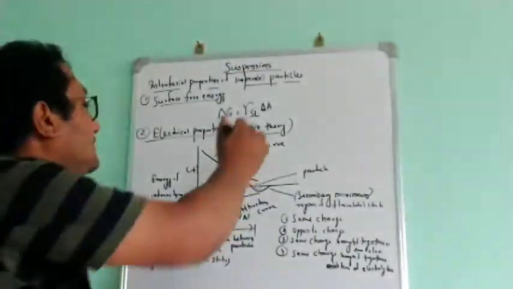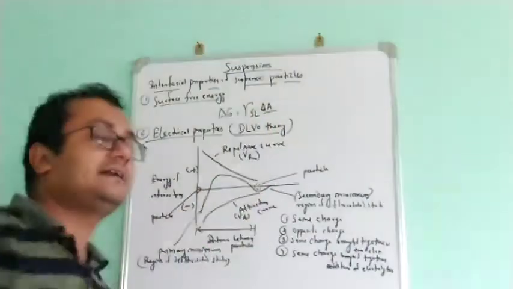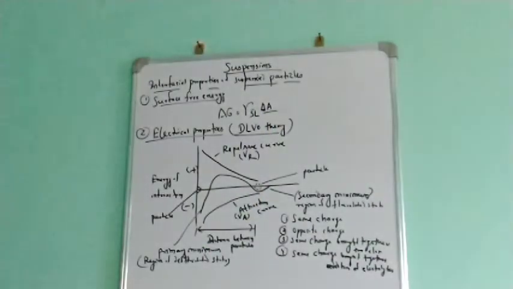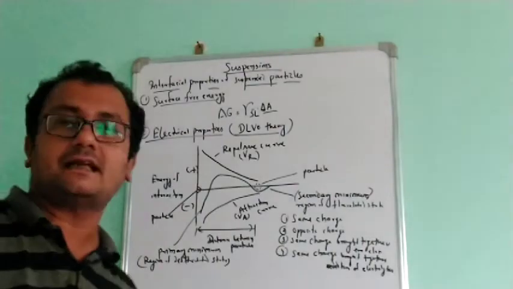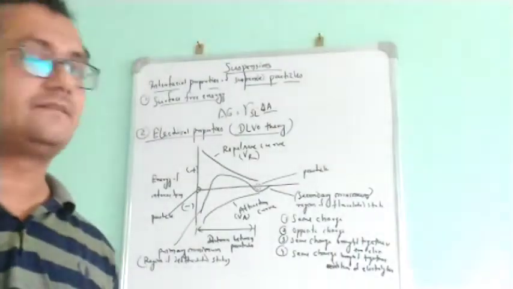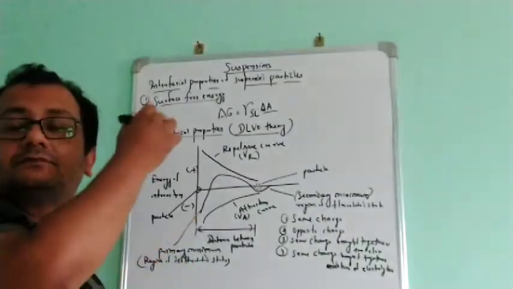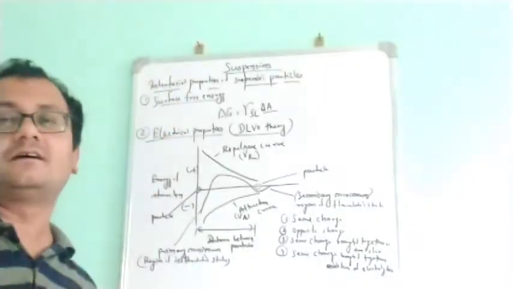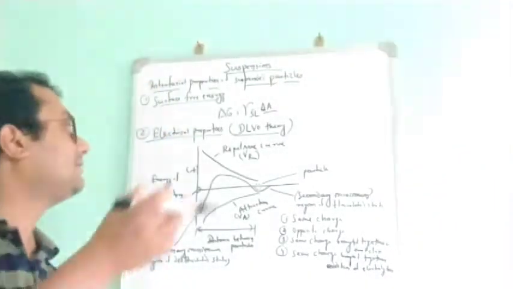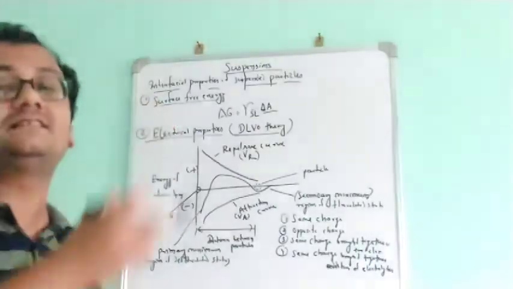Now coming to delta A. Delta A means the change in surface area. You can say it's the total surface area created. So like this we are stabilizing the suspension by